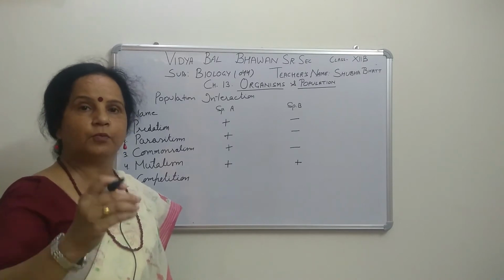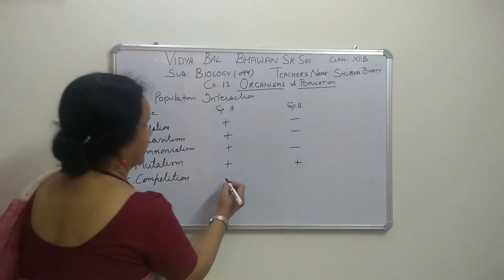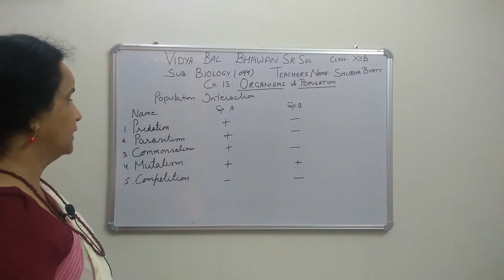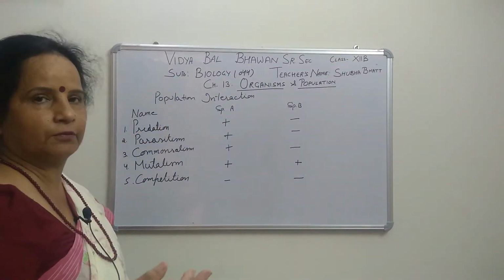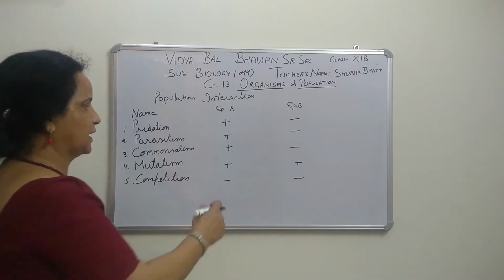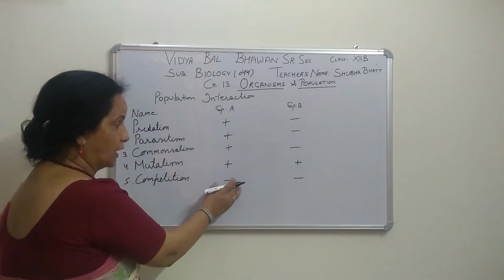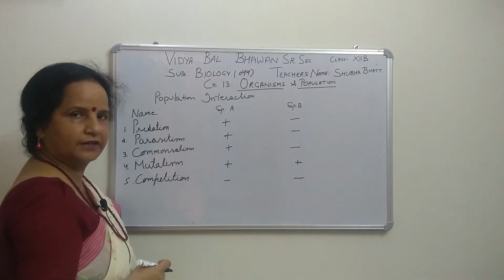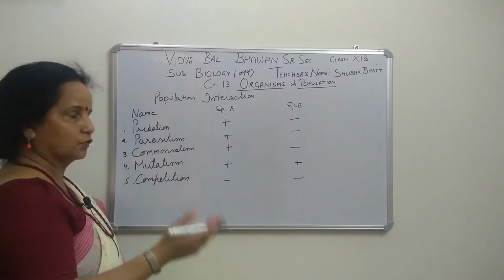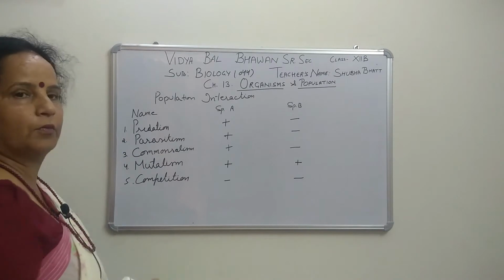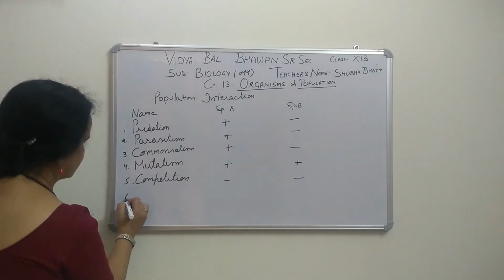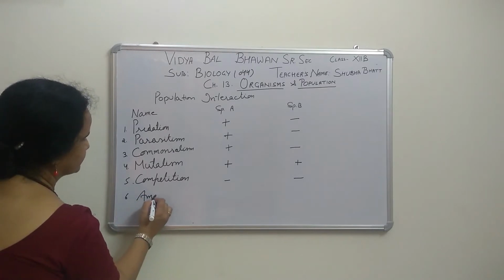That is competition. Here it is minus and minus; both are negative. If one is alone, it can take everything, but if another shares, it will be distributed. This is called competition. Now the next one is amensalism.